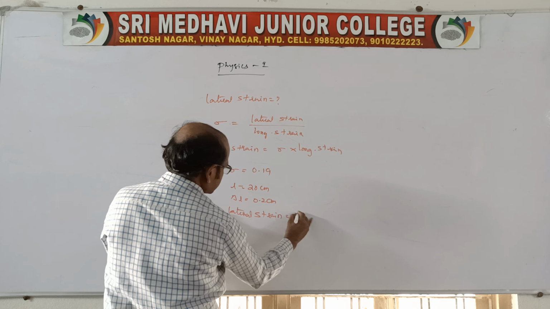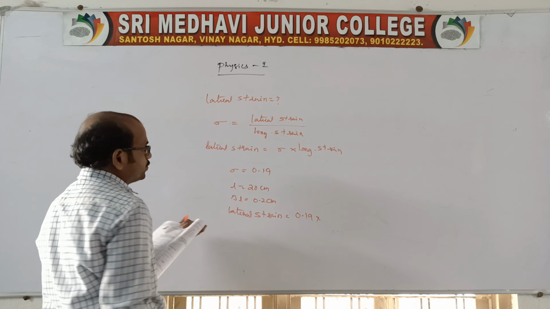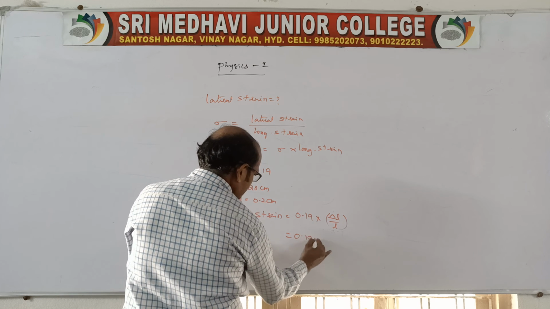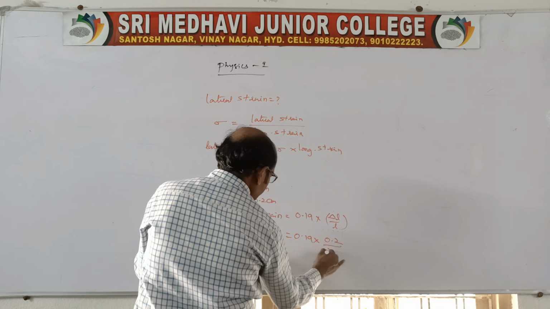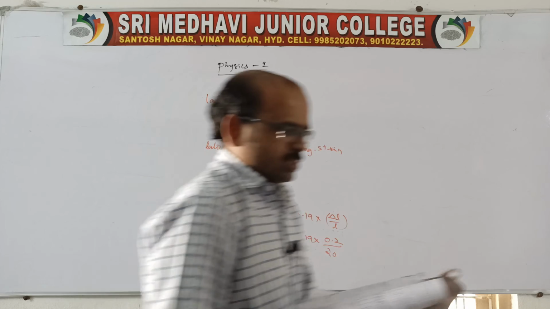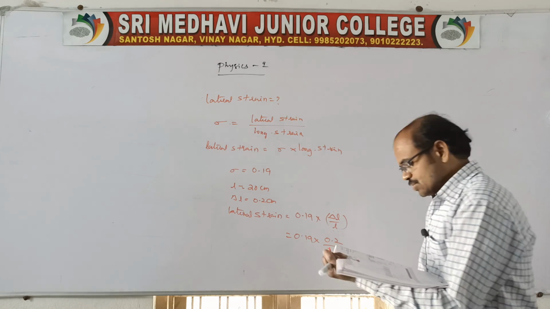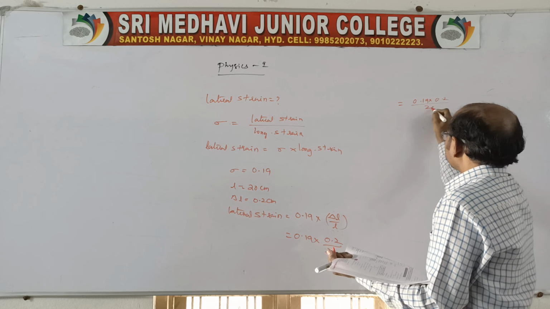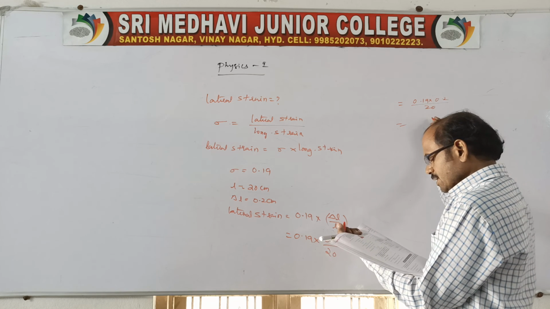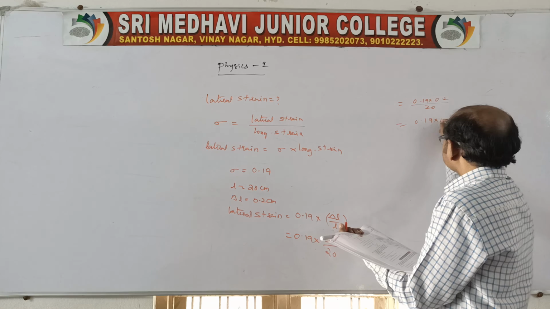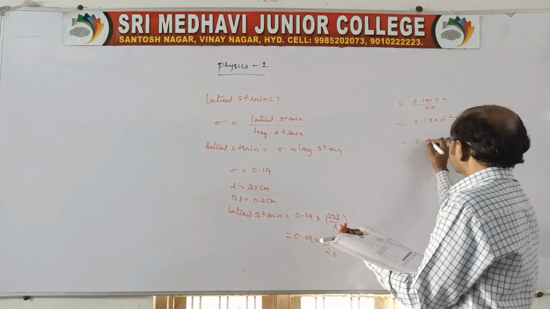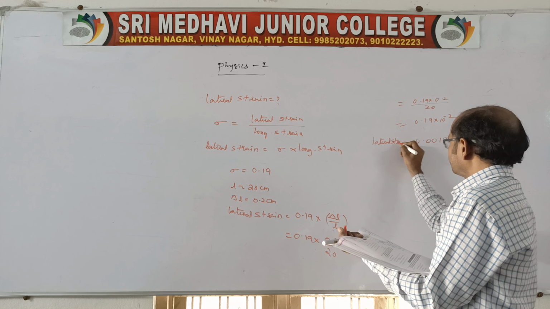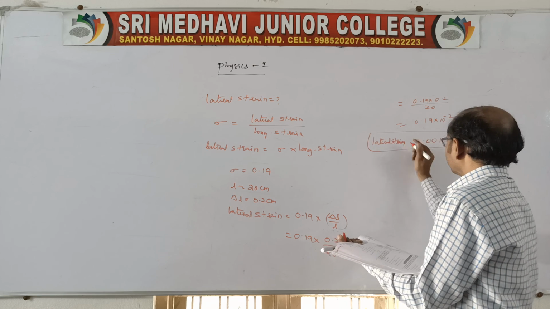So here you write lateral strain is equal to sigma, 0.19, into longitudinal strain, which is nothing but delta L by L. So 0.19 into 0.2 by 20 centimeter. Approximately we may get 0.19 into 10 power minus 2, or else 0.0019. That is the lateral strain. Clear? This is regarding lateral strain.